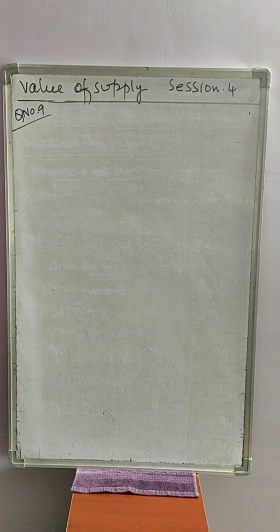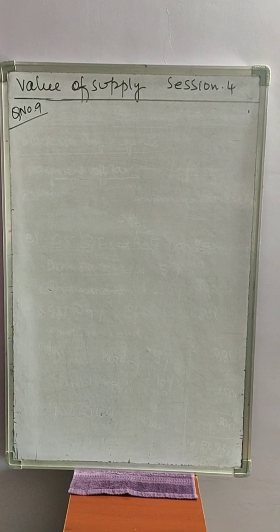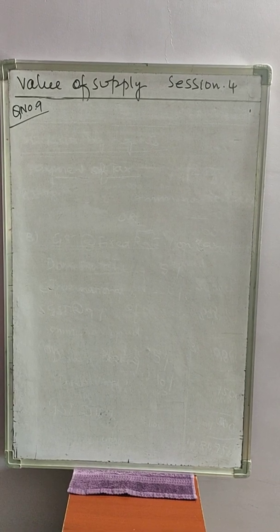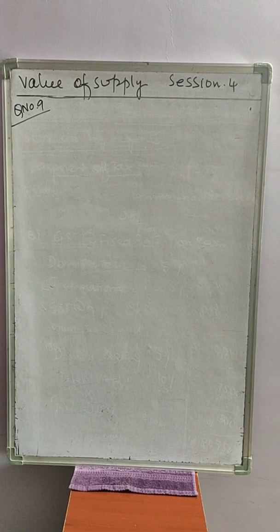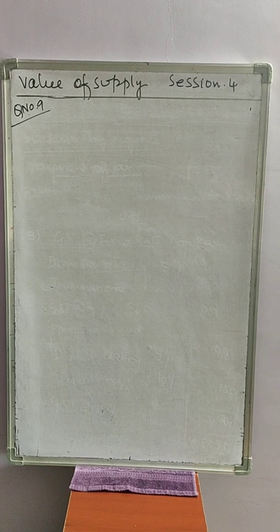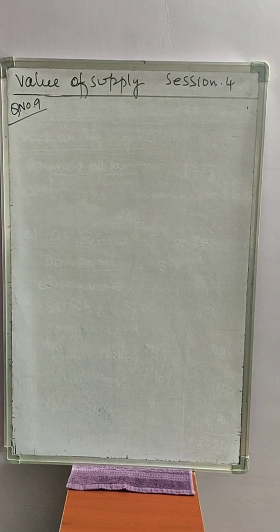Question number 9, let me read out the question. Happy Journey Airlines arranged a summer trip to Singapore and sold 100 tickets at rupees 2,50,000 each in the month of January 2018. The total amount charged is rupees 2 crore 50 lakhs, which includes 50 lakhs rupees towards passenger taxes. Determine value of supply and tax payable at 18%. Look at the solution part.